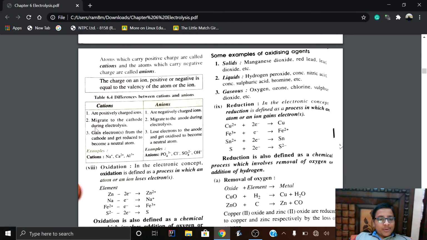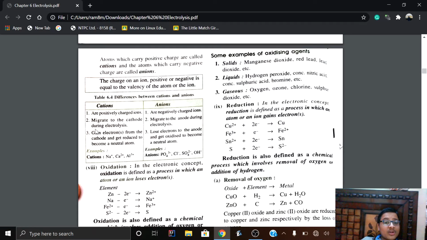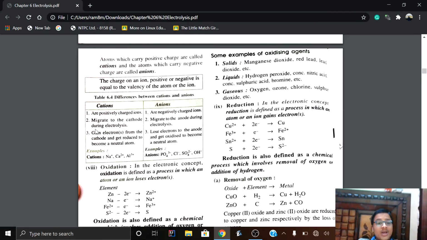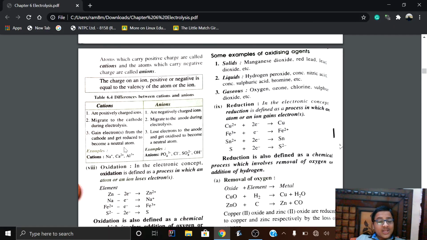The third point: cations gain electrons from the cathode and get reduced to become a neutral atom. As I have discussed earlier, reduction takes place at the cathode, so it gains electrons from the cathode.